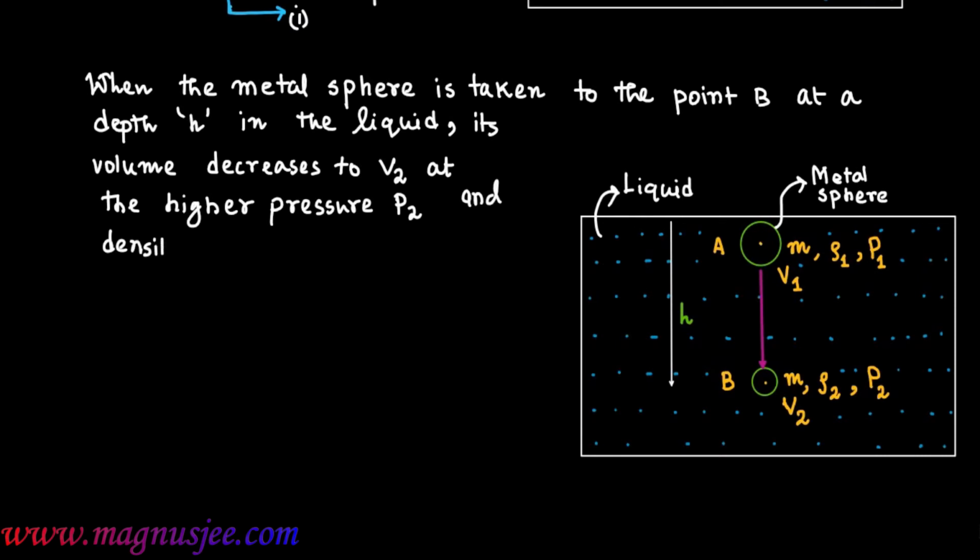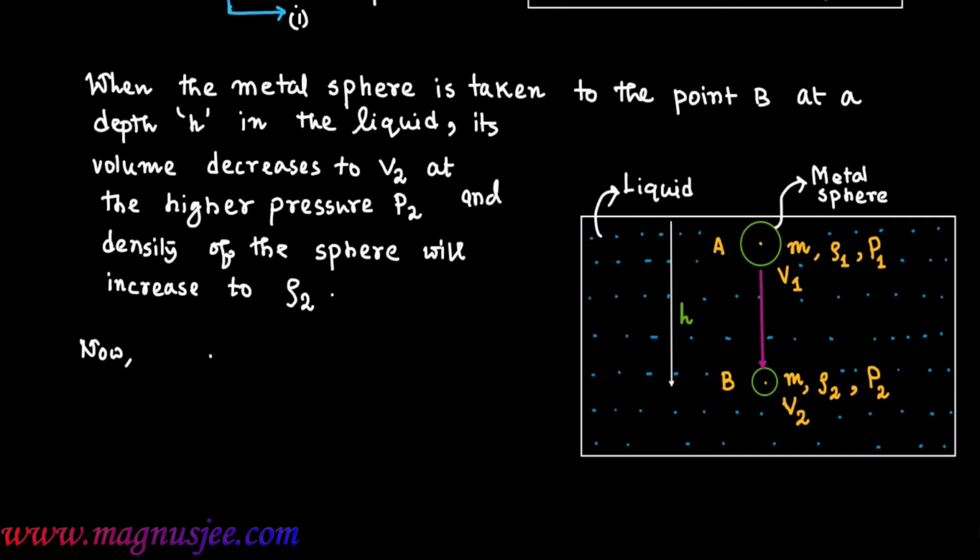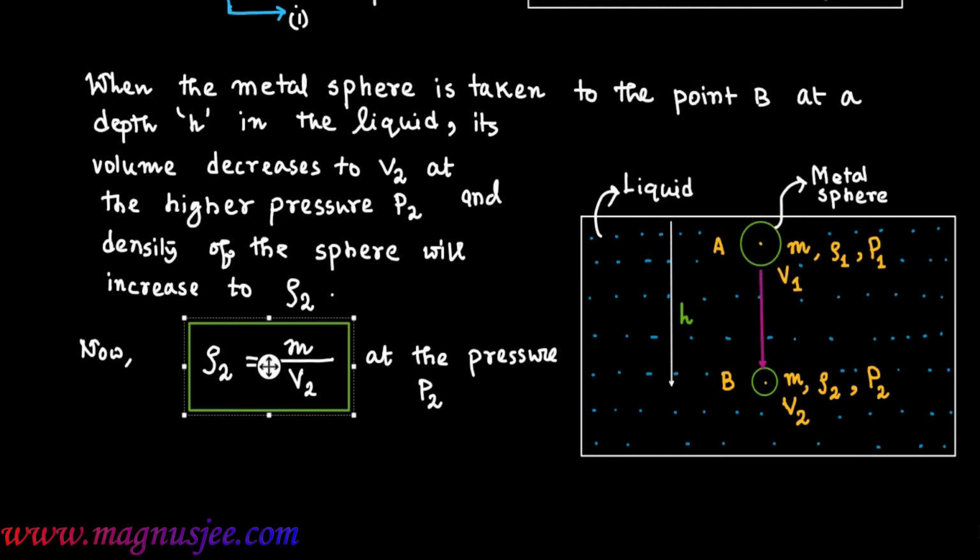and the density of the sphere will increase to ρ2. Now the final density of the metal sphere is ρ2 equal m by V2, mass by volume, at the pressure P2, which is the density of the metal sphere at depth h at the point B.